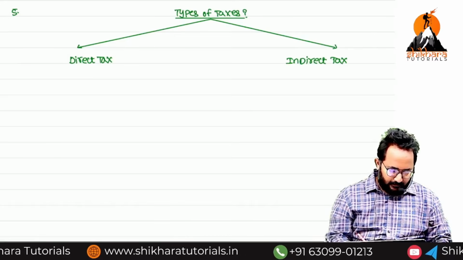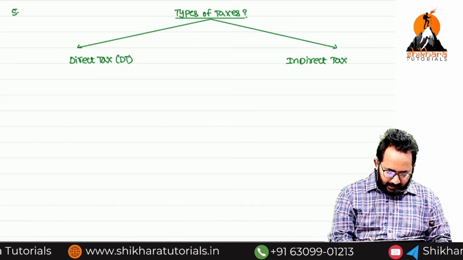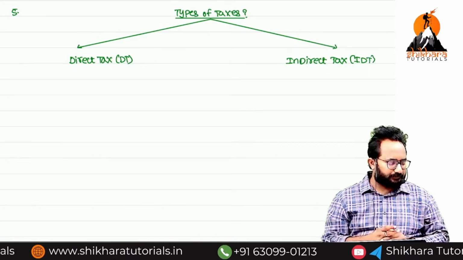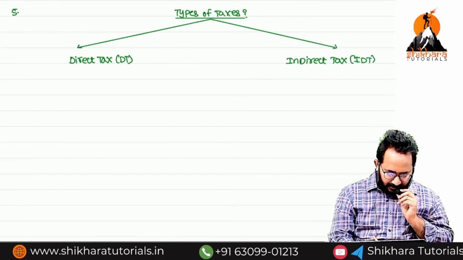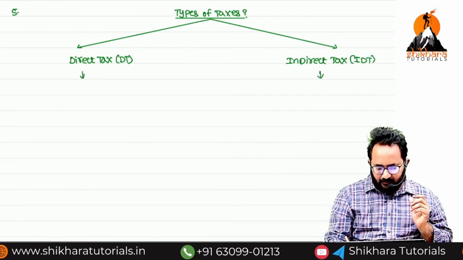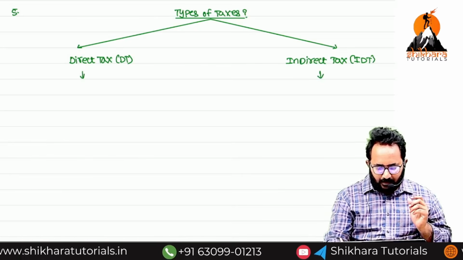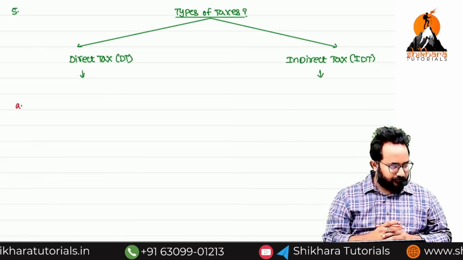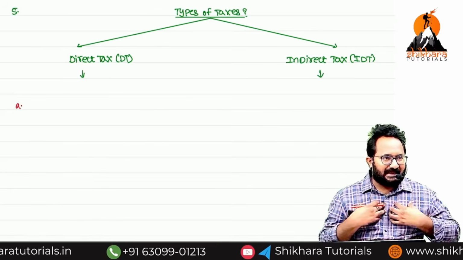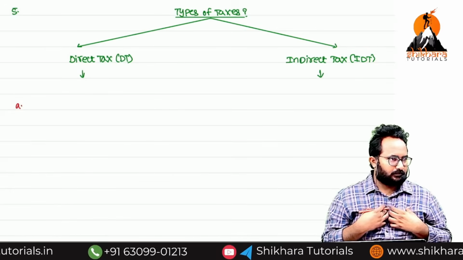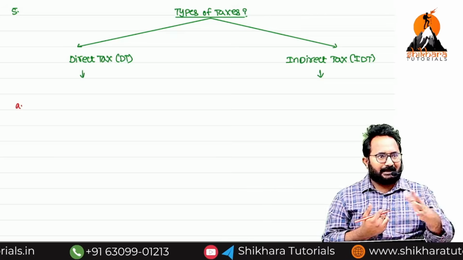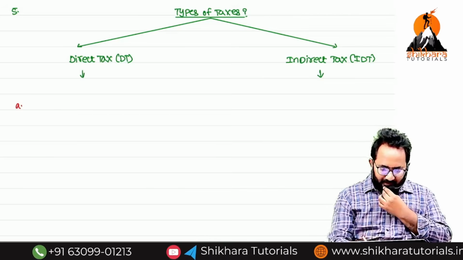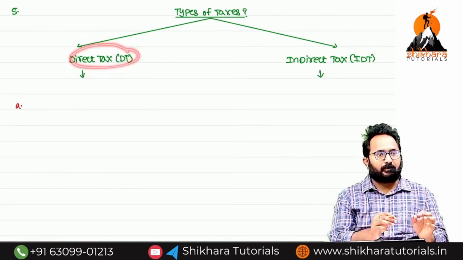Indirect tax and direct tax; in shortcuts we can call them IDT and DT. I want to tell you the main differences between these two, one by one, in a detailed manner. The first one: if I am earning any income, I am required to pay tax. This is called income tax, and that is the one and only example of direct tax.